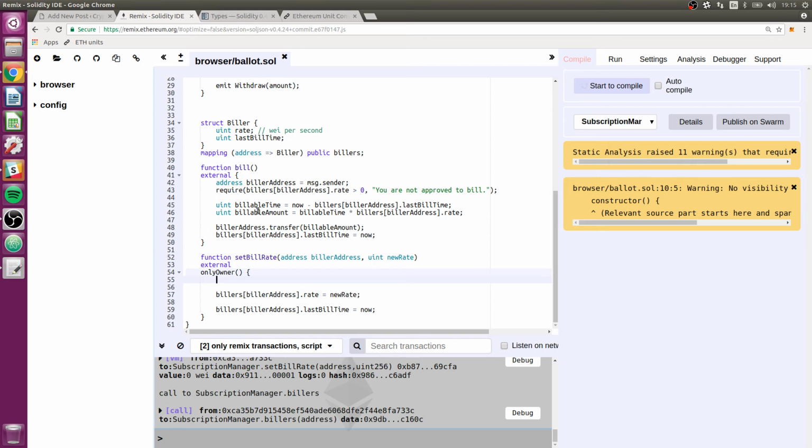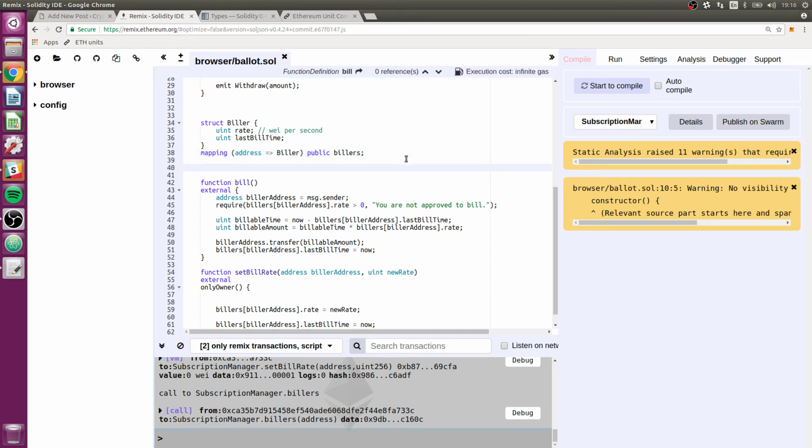You don't want to repeat code. I could repeat some of this code from this function and put it down here, but instead it would make more sense to create a third function that both bill and set bill rate call. So I am going to do that. I'm going to call it process bill.